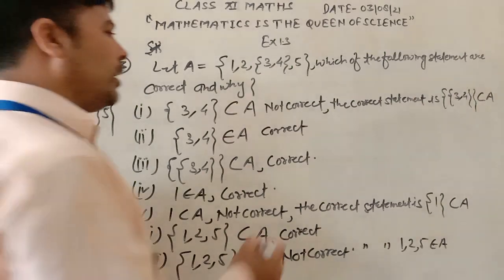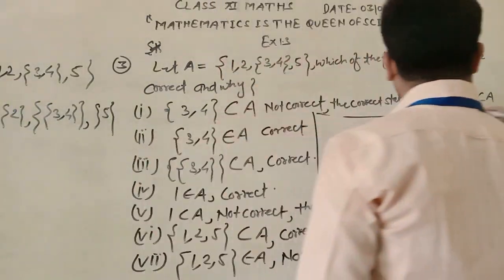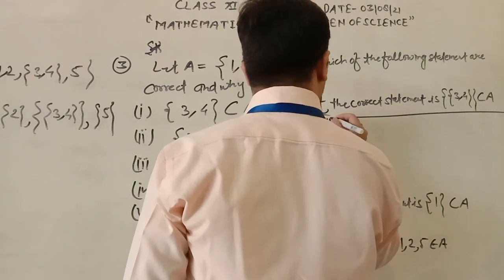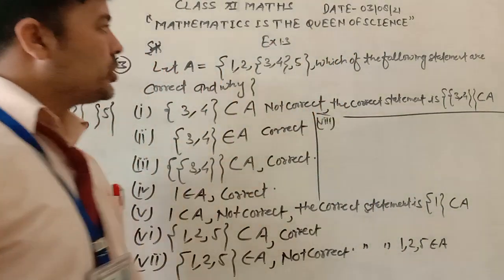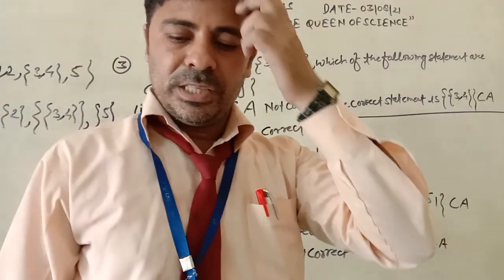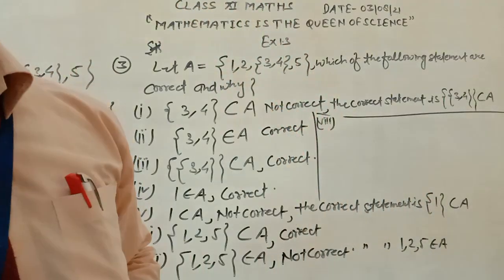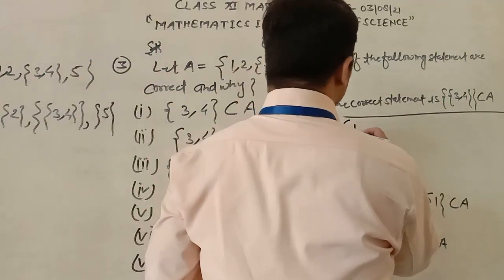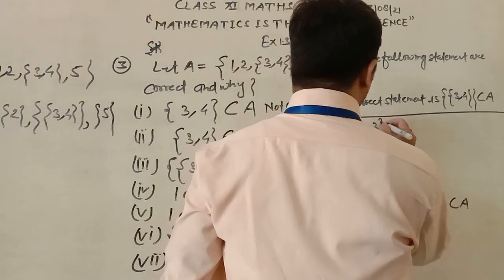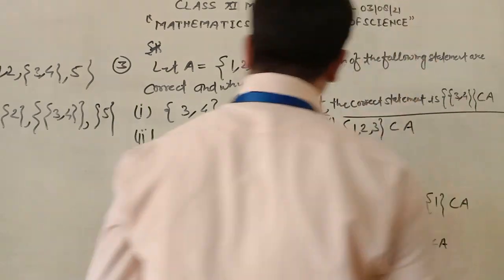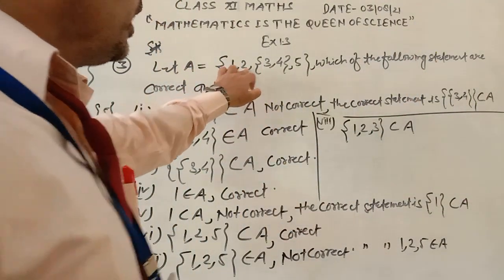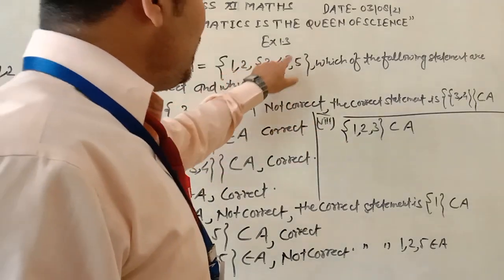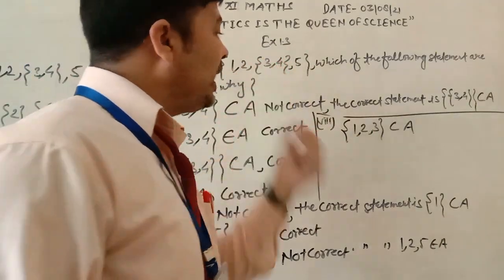Now we move on to the next one. Question number 8 is whether {1, 2, 3} is a subset of A. No, because if it were written as {1, 2, 5} it would be a subset, but 3 is with 4 and it is a single element.